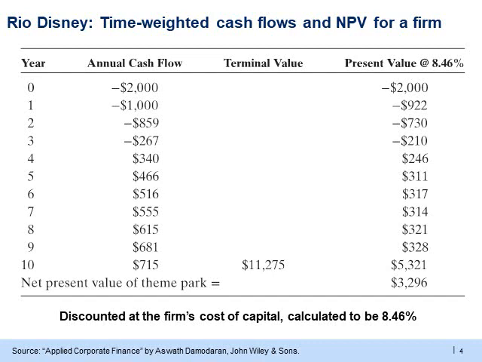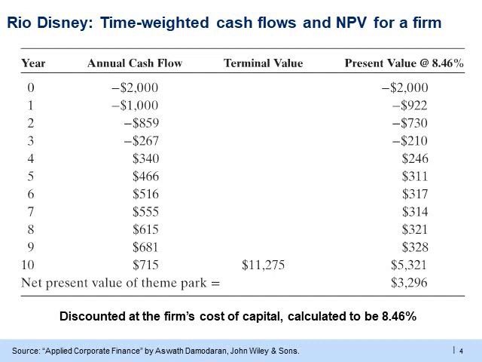projected till year 10. For now, let us assume that the firm's cost of capital is estimated to be 8.46%, and we will use this as a discount rate to calculate time weighted cash flows or present values. The last column shows the present value of all cash flows discounted at 8.46% per year. As an example, the present value of 1 billion, which is supposed to be invested after year 1, is 922 million. As you can see in column 3, a terminal value of 11.275 billion is mentioned in year 10. We will discuss the terminal value in detail in the next slide.